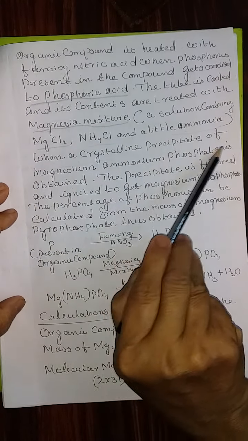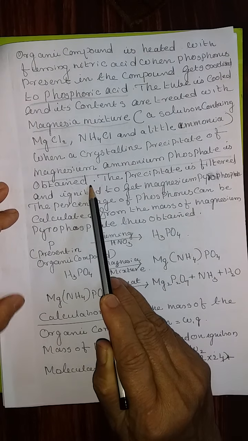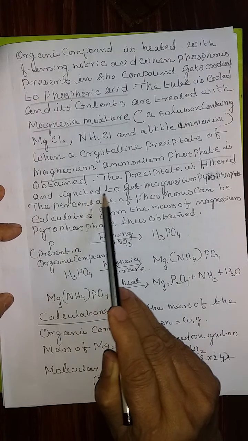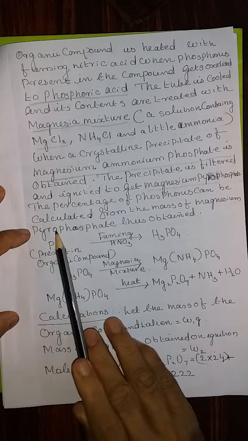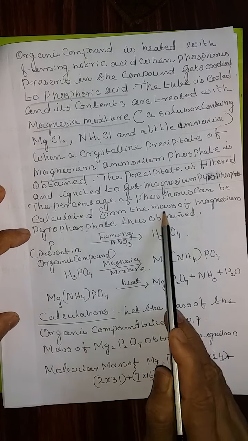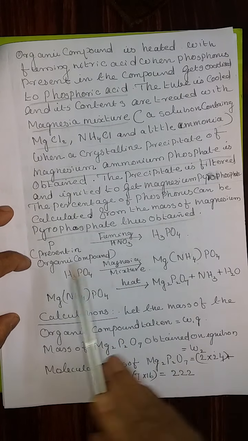When the crystalline precipitate of magnesium ammonium phosphate is obtained, the precipitate is filtered and ignited to get magnesium pyrophosphate. The percentage of phosphorus can be calculated from the mass of the magnesium pyrophosphate thus obtained.